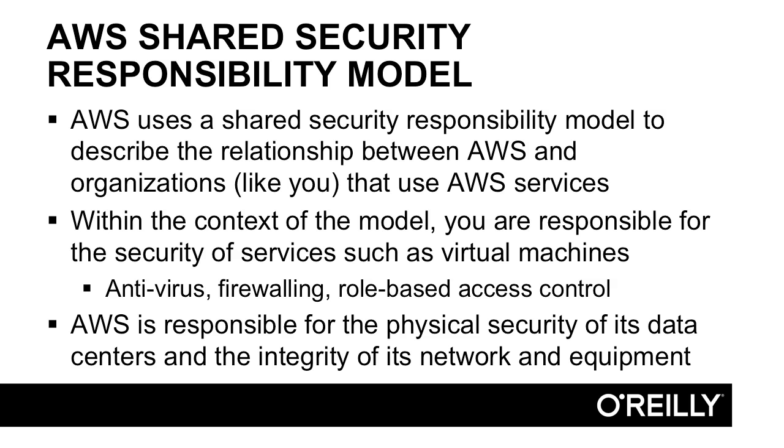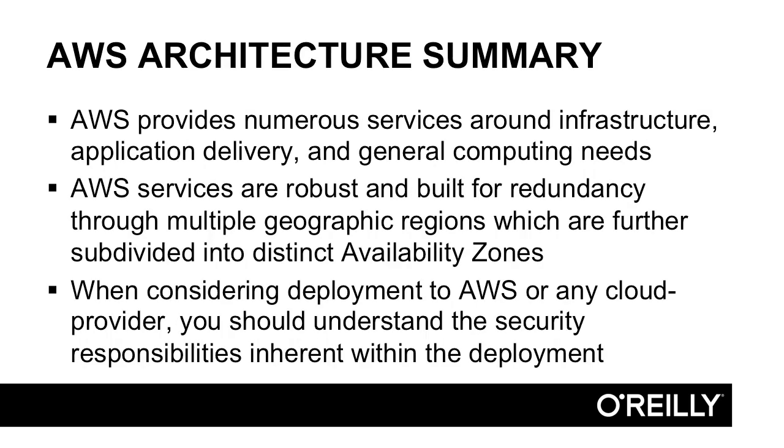AWS is then responsible for the physical security of its data centers, and also for the integrity of its network and equipment. AWS provides numerous services around infrastructure, application delivery, and general computing needs. AWS services are robust. They're built for redundancy through multiple geographic regions, which are further subdivided into distinct availability zones. When considering deployment to AWS or any cloud provider, you should understand the security responsibilities inherent with such a deployment.